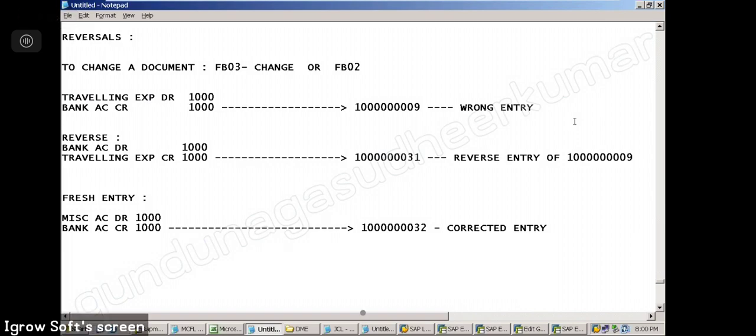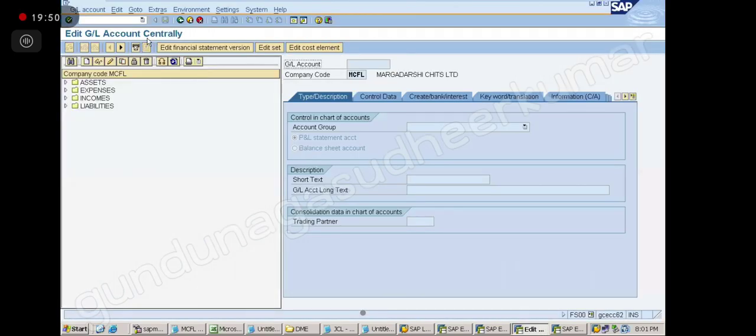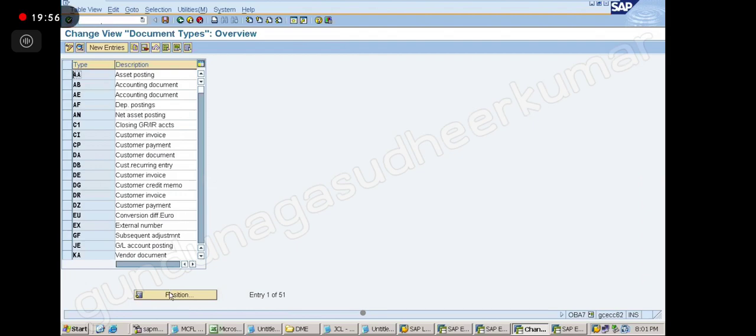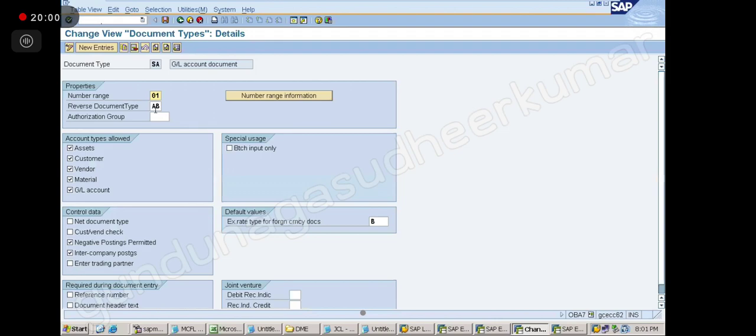So no need of maintaining a different number range for reversals? I mean a separate number range. No, not required. So here, if you go here, for SA document, what is the reverse document type? AB, right? So for AB, what is the number range?